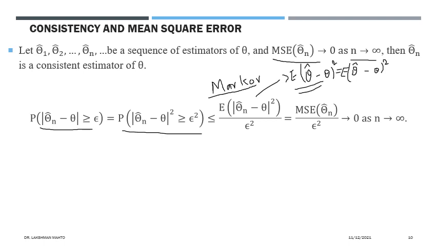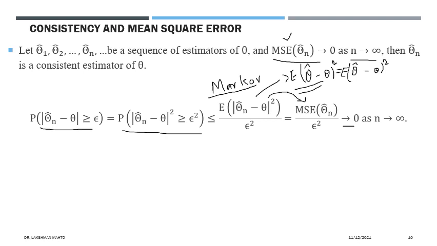So in the numerator we observe just the mean square error of the estimator, and in the denominator we observe epsilon square. But the condition is already given in this statement that the mean square error approaches zero when the sample size is very large. So this ratio will approach zero when n tends to infinity. That means if you take the limiting value of the probability that theta hat is epsilon away from the parameter theta, it approaches zero.